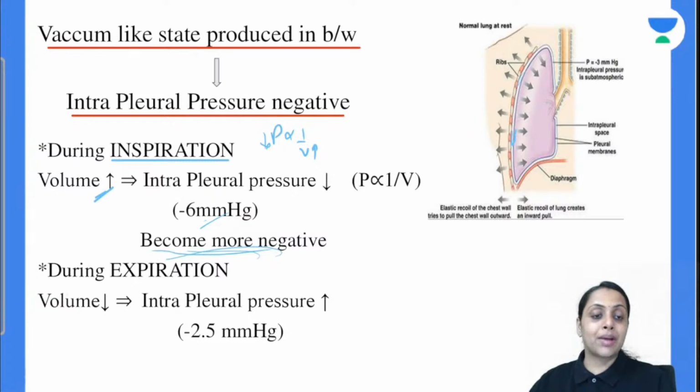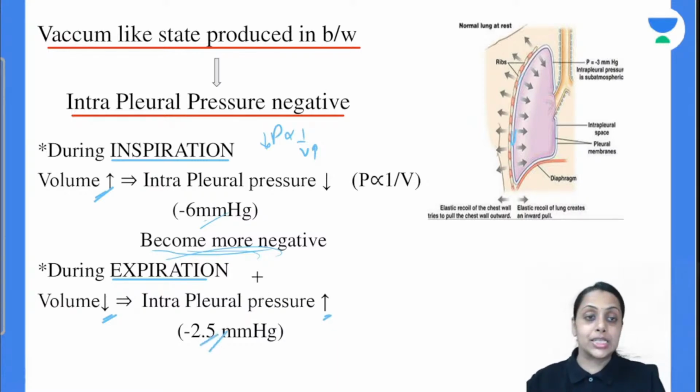अगर expiration की बात करते हैं तो during expiration क्या होगा? Volume of lung is going to decrease. So intrapleural pressure क्या होगा? Increase. So it increases from minus 6 to minus 2.5 mm of Hg.